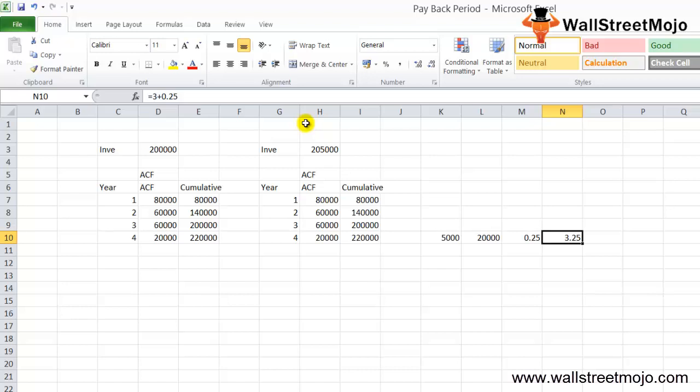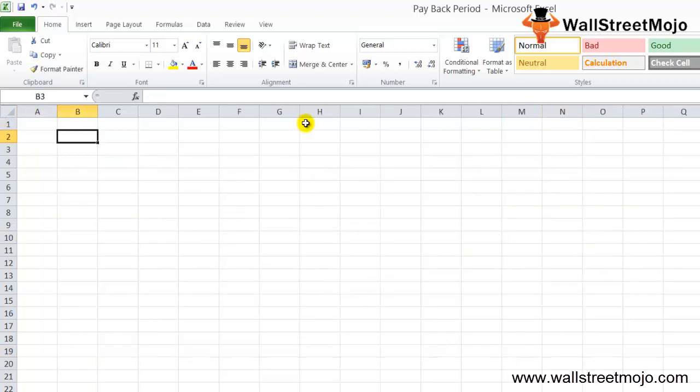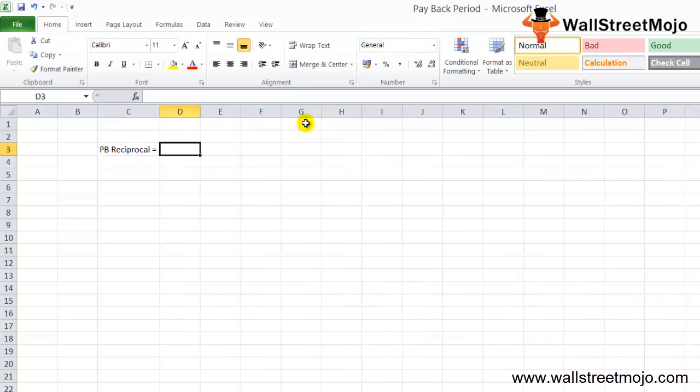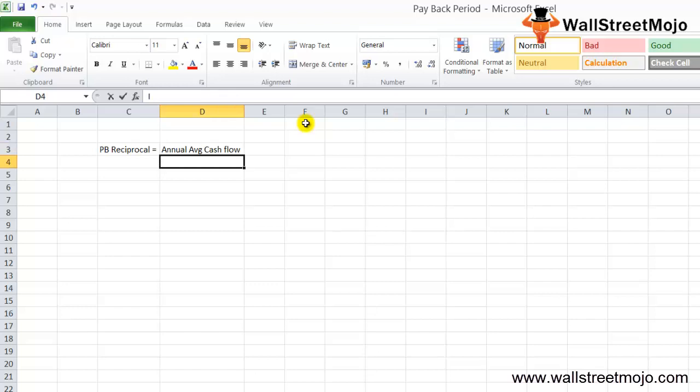Now, the next concept is the payback reciprocal. The payback reciprocal is the reverse of the payback period. The reciprocal of the payback period is calculated by using the formula that I'm going to write. The payback reciprocal is equal to the annual average cash flow divided by the initial investment. So this is going to be the formula.